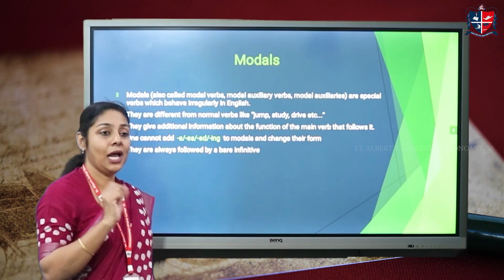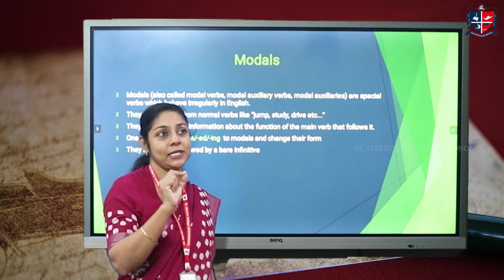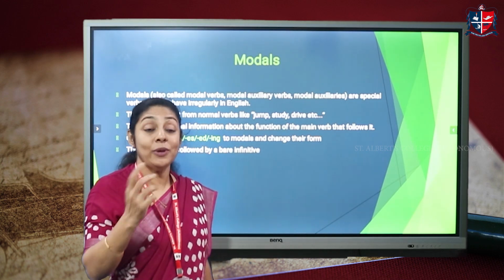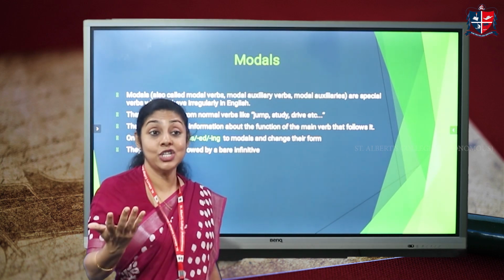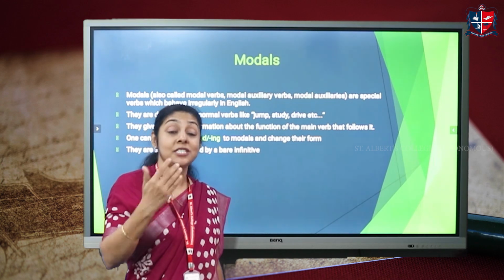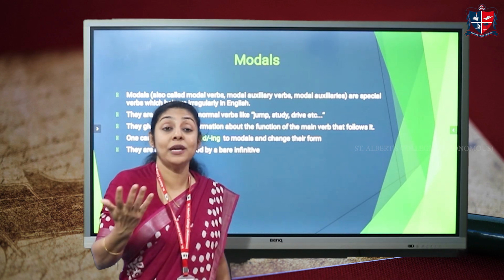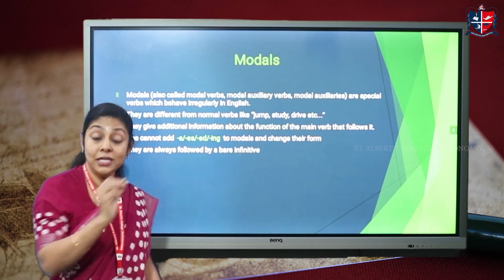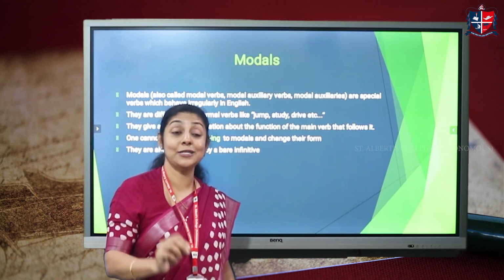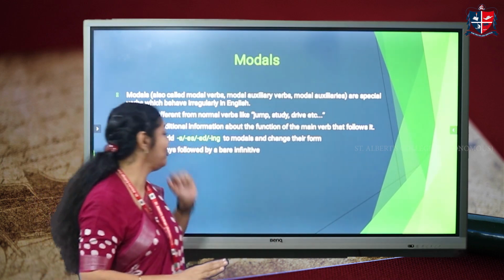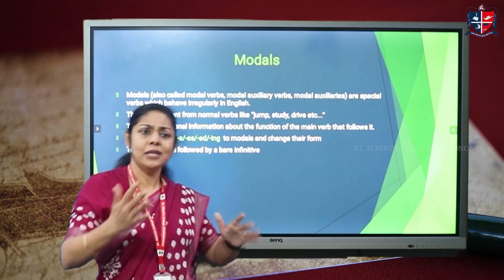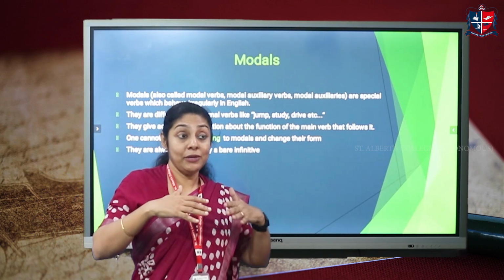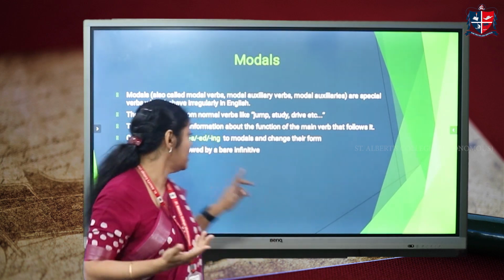So you cannot add any of these forms. Like, when we say go, we can say goes. We can say going, right? We can add s, ing. We can also say study. You add ed to make the past tense. So it becomes studied, ed. But for the modal verbs or the modal auxiliaries or for the modals, we cannot add any of these forms, right? For will, it's always will. You cannot say willed, right? You cannot say wills. See, that cannot be used as a verb, right?